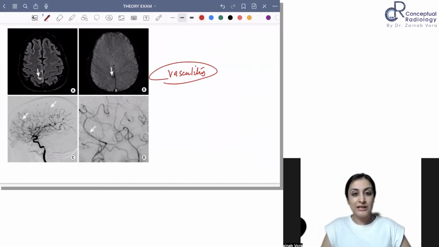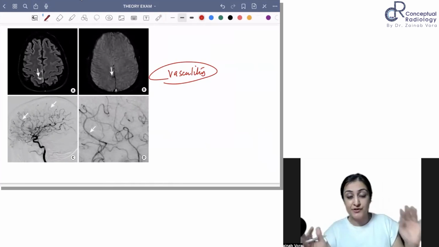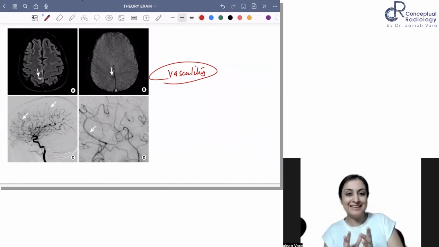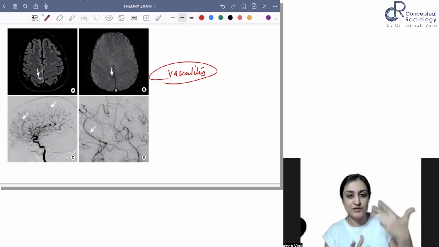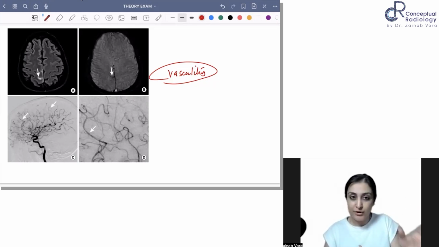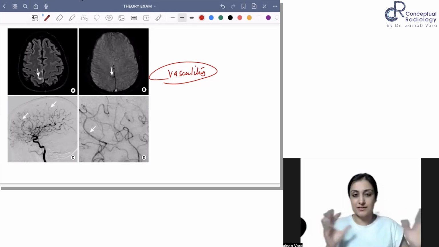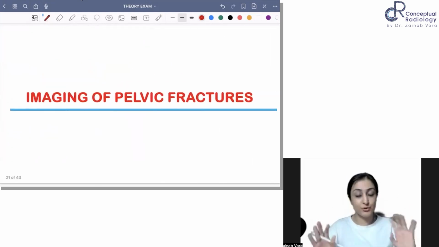So what did we learn about the causes of hemorrhage? Extraaxial versus intraaxial, we learned the appearance. In extraaxial, you have EDH, SDH, SAH. In intraaxial, you want to talk about causes: hypertensive, cerebral amyloid, talk about the staging, talk about AV fistula, talk about the staging of dural AV fistula, vasculitis, right? Venous sinus thrombosis. So this gives you enough material to answer this question.